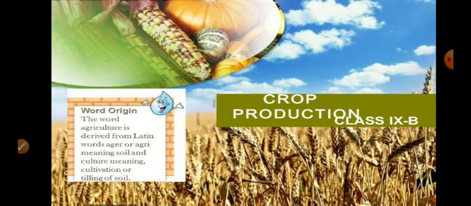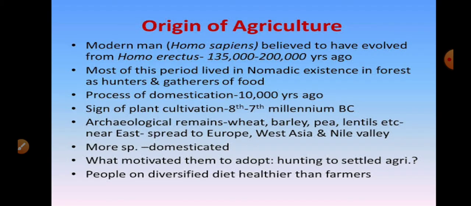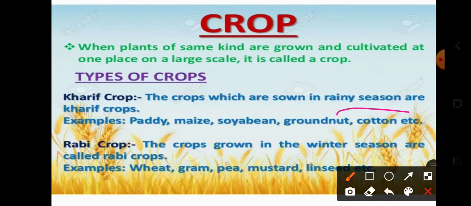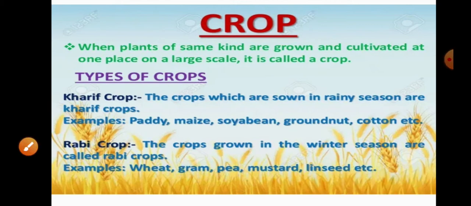And this agriculture started before 10,000 years ago, and we even learned in our earlier classes the different types of crops based on the seasons. Okay, so that is your kharif crops and rabi crops.